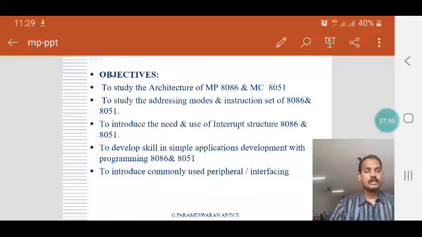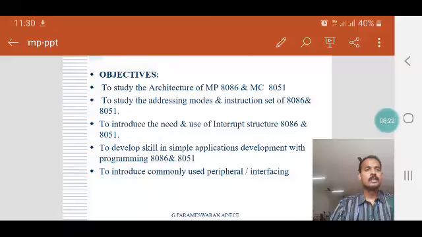So in this subject, we are going to discuss the architecture of the 8086 microprocessor, various pin diagrams, various signals of the 8086 microprocessor, as well as various instructions of the 8086 microprocessor in the first unit. Then in the second unit, we are going to discuss various modes of operation of the microprocessor, like minimum mode operation and maximum mode operation.